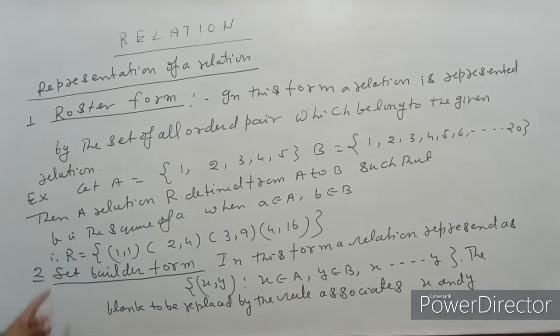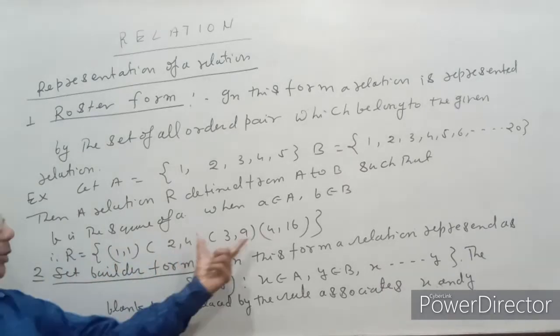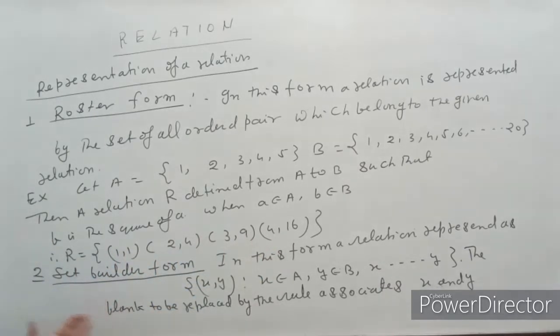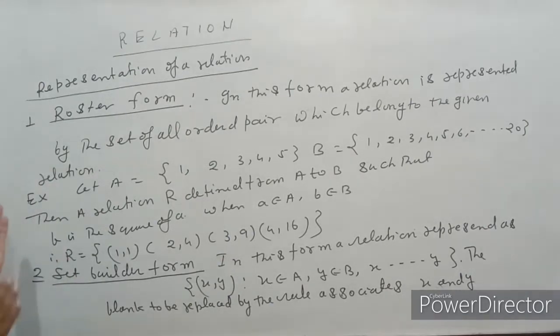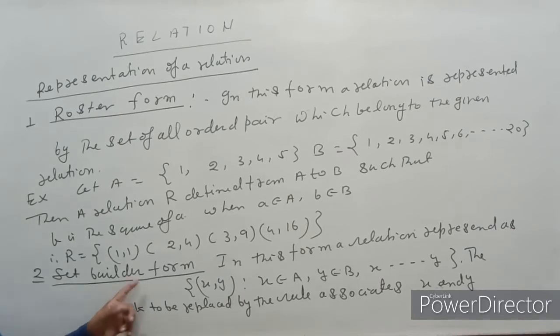So therefore we write all such ordered pairs in curly brackets in tabular form, or that is called roster form. And second, set builder form.